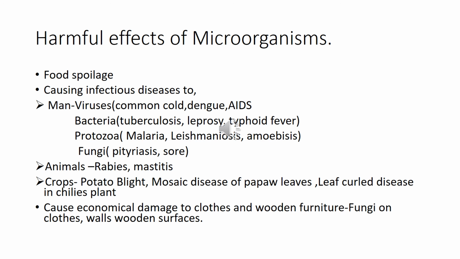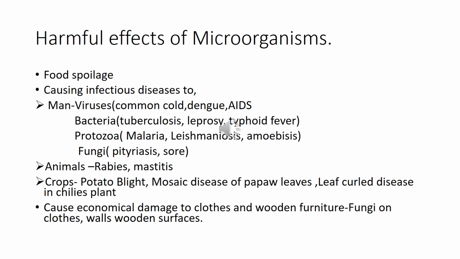Now I have given you some infectious diseases that are caused by the viruses, bacteria, protozoans and the fungi. You have to go through those things. And then the animals are also affected by infectious diseases like rabies and mastitis, and the crops.